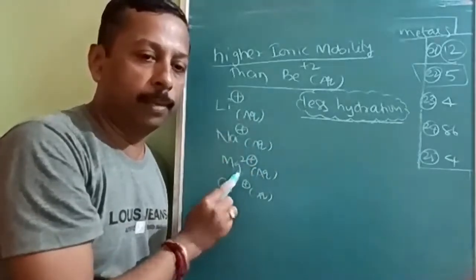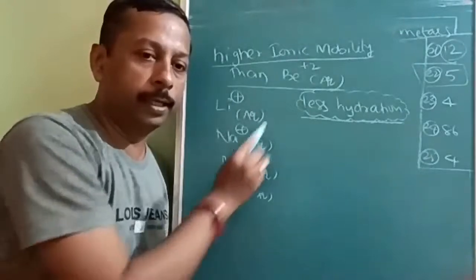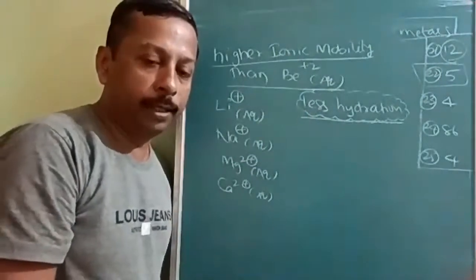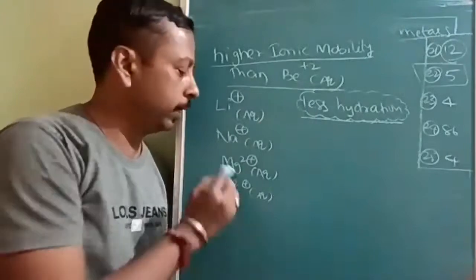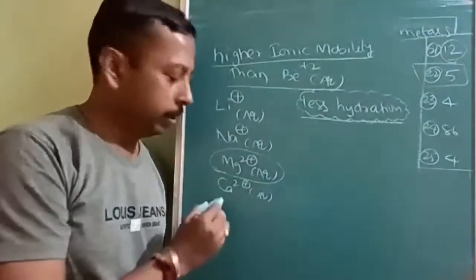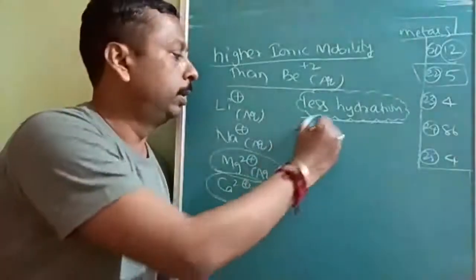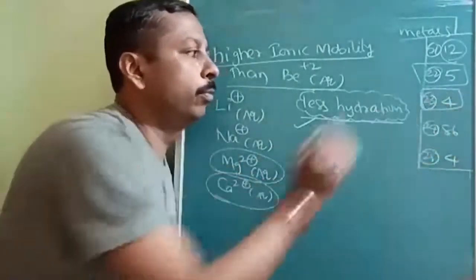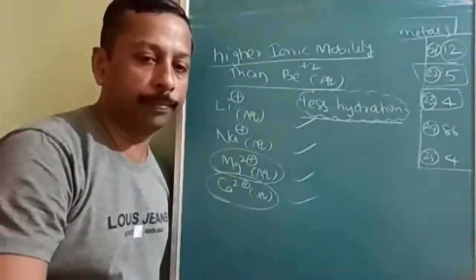The same happens with magnesium also, but the reason is different. Why is magnesium 2 plus less hydrated than Be plus 2? Who can say? Very good. Size. The bigger the size, the lesser the hydration. In the same way, calcium 2 plus also has bigger size and lesser hydration. So all four will have more ionic mobility in aqueous medium.